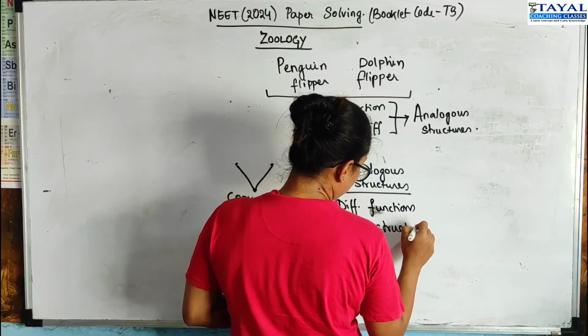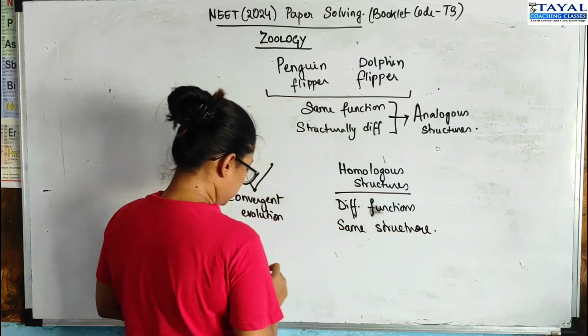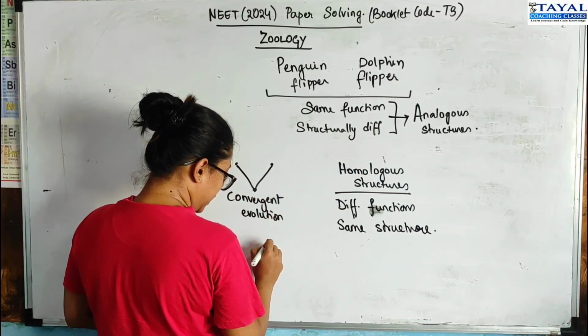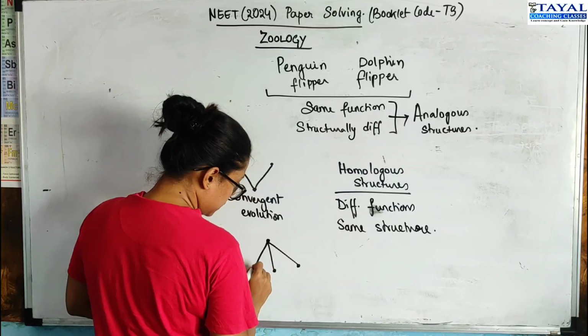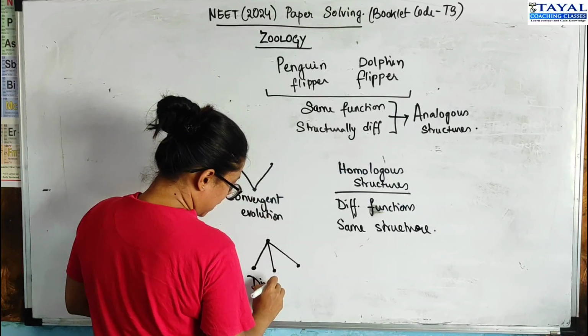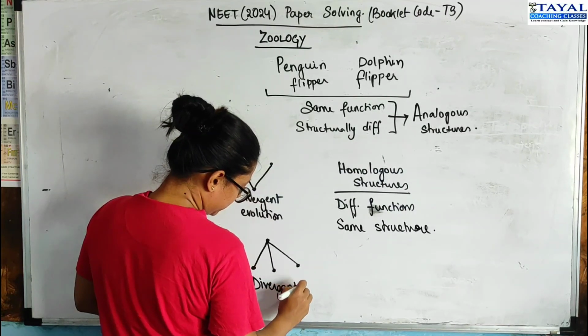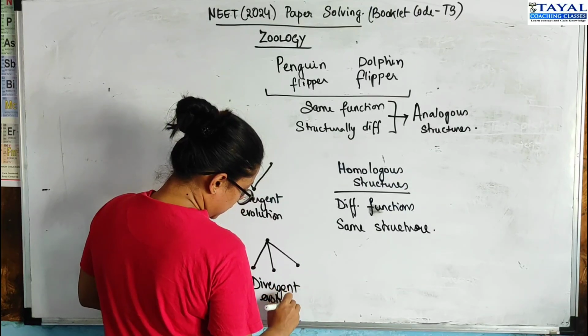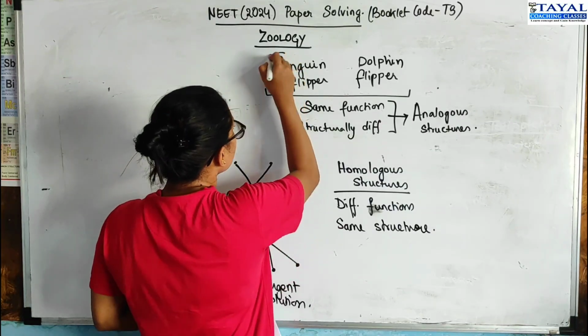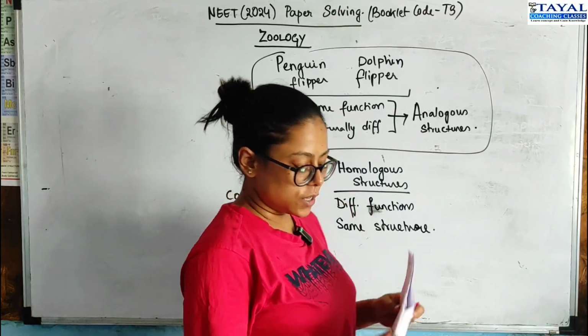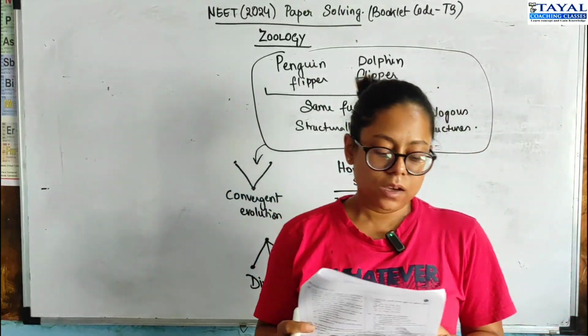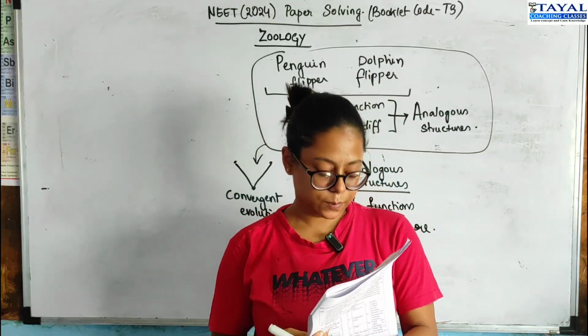So then they show that even though it started at one point, due to change in habitat, they diverged, right? So that is divergent evolution. In our question, obviously they are talking about this, hence they are talking about convergent evolution. So option A, convergent evolution, is correct.